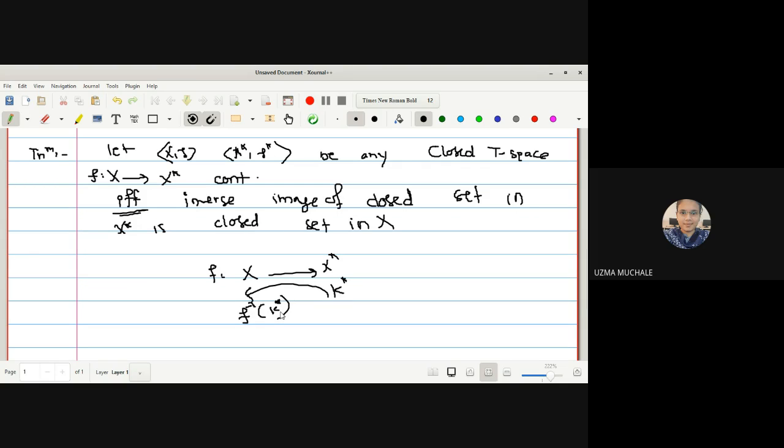If we show this, then it proves that the mapping F is continuous if and only if the inverse image of a closed set in X star is closed in X. Or the reverse way, if the inverse image of a closed set is closed, then we can say that the mapping F is a continuous map.